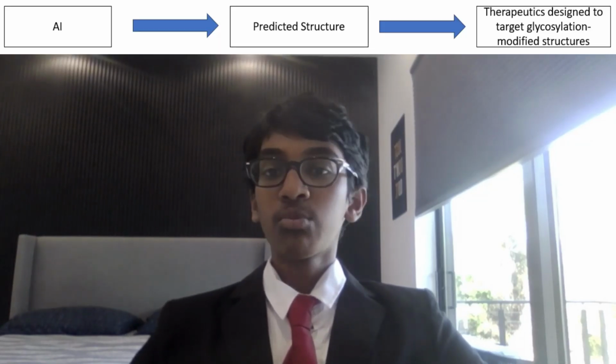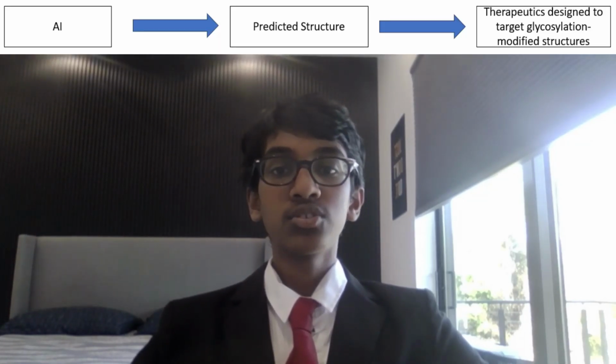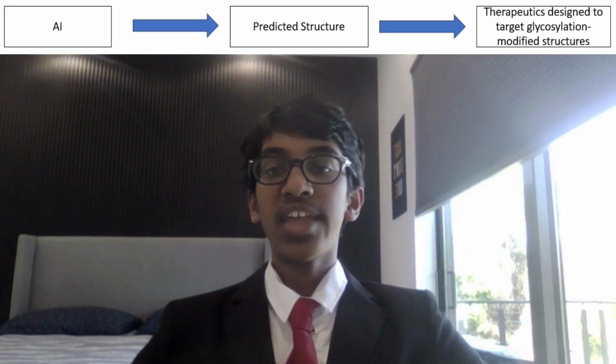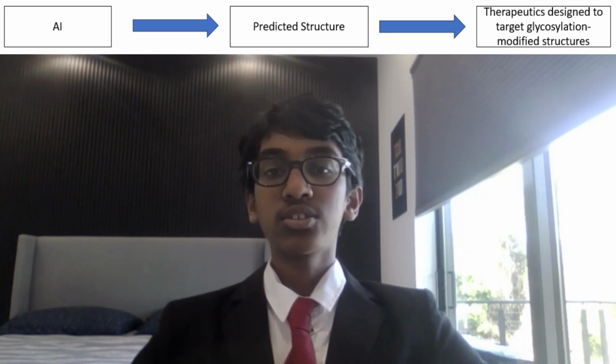By predicting how glycosylation alters receptor structure and reduces antibody binding, this approach may help identify resistant receptor conformations before they arise clinically. In the future, this framework could be applied to other plasma cell surface receptors or therapeutic targets to guide the design of next-generation antibodies that account for glycosylation-related structural changes. Additionally, predicted glycosylated receptor structures could be used to screen or optimize small molecules or biologics that remain effective despite these modifications. Overall, this project highlights how AI-driven structural modeling can complement experimental research and support more efficient targeted drug development strategies.